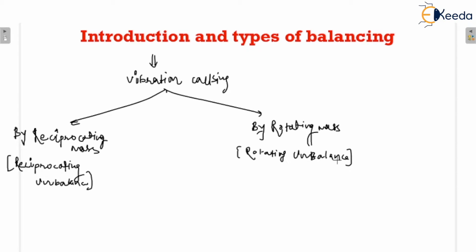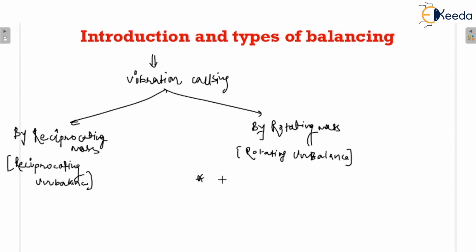What is the nature of the rotating unbalance? See, rotating mass will be there, which is going to be rotated about a certain point and having the radius of rotation. It is always constant in magnitude. We know that. Always constant in magnitude, but is changing direction continuously.